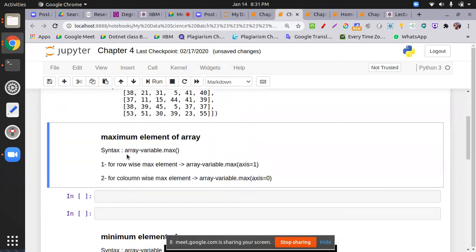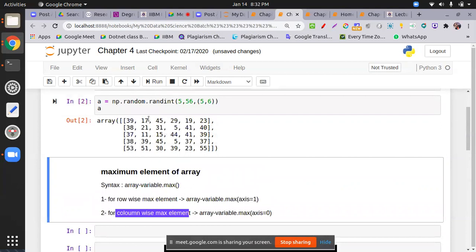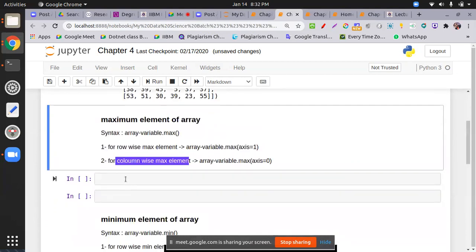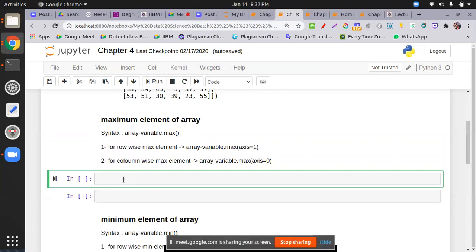So see, if I want to find the maximum element, I have to take three types of maximum element. First one, as a whole, means in a given matrix you find the maximum element as a whole. Second one is row wise, means for however many rows there are, you can find the maximum element. Third thing, column wise. So my given matrix, this one, if I want to find the maximum element, what I opt for is array variable dot max. What is my array variable? My array variable is a. So a dot max.